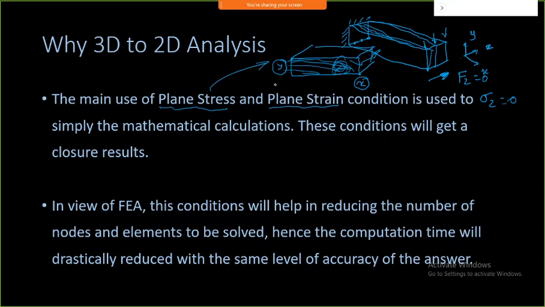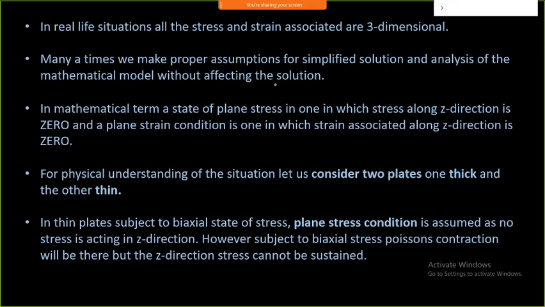In a similar way, if you consider the dimensions are very large in one direction, that is what is called plane strain. We'll look at that also. In real life situations, where all stresses and strains are associated with three dimensions, many times we make proper assumptions to simplify the solution, because an engineer's job is to make things simpler, not to make anything complicated.